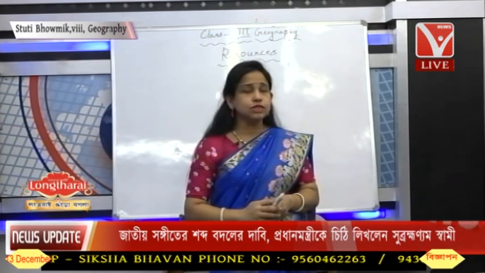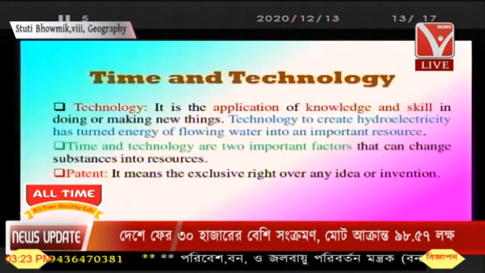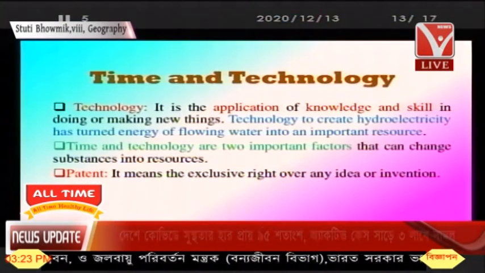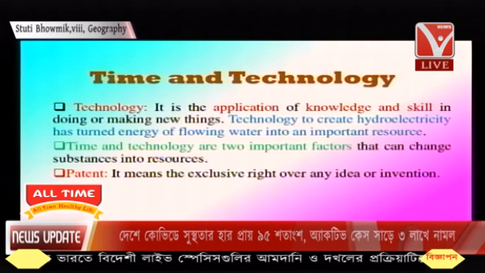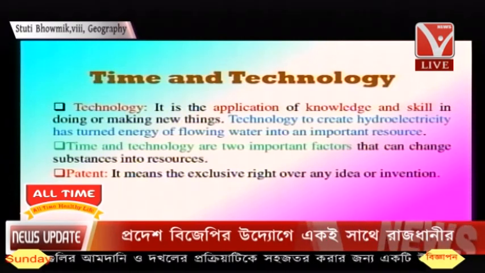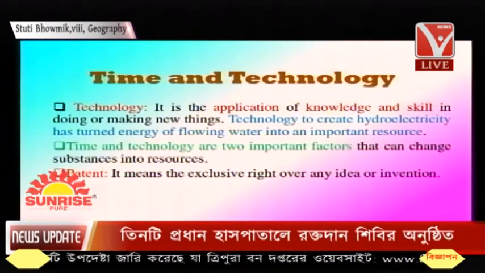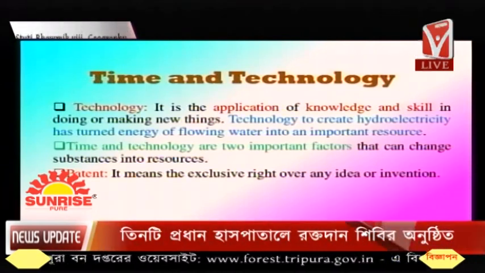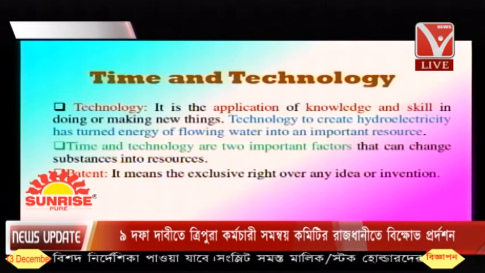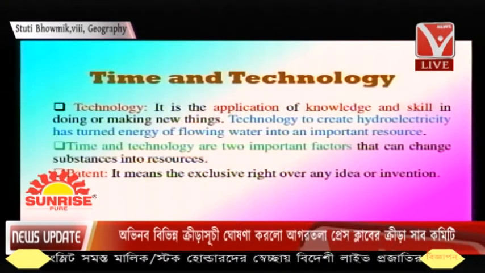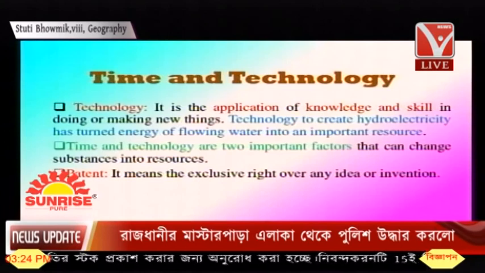Right, you can see there that after the value of resource, we have time and technology. This time and technology have made people depend a lot on technology. Technology has made so much improvement. As I gave you the example of hydroelectricity, by its application and by its knowledge, that is the technical know-how, people have developed so much skill, and education has made it possible. That technology creates, how can we create electricity out of water?